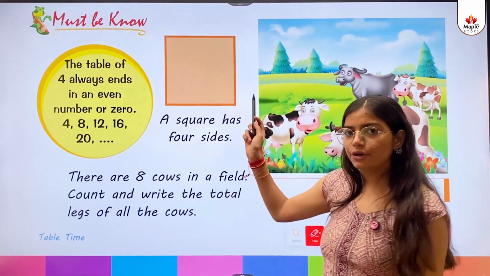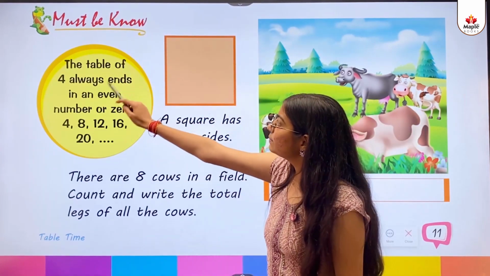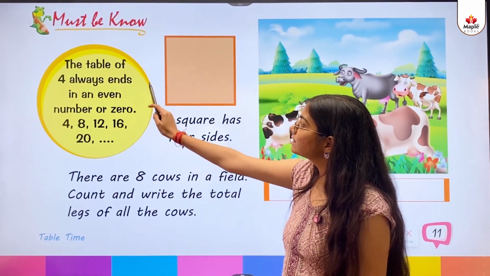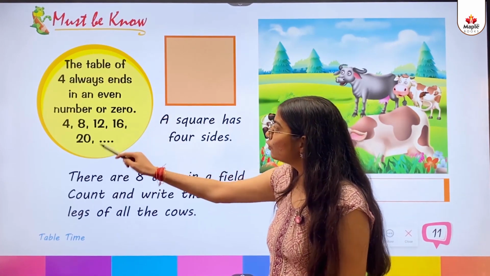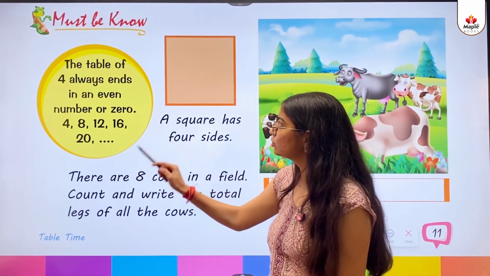Must know: the table of 4 always ends in an even number or 0. 4, 8, 12, 16, 20.